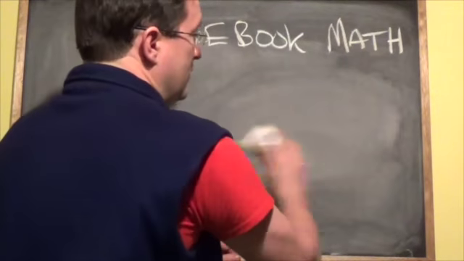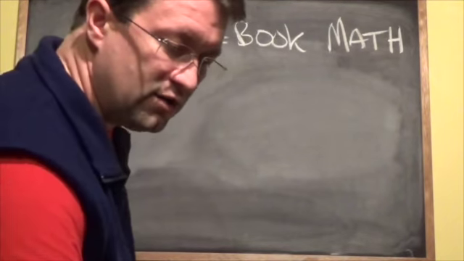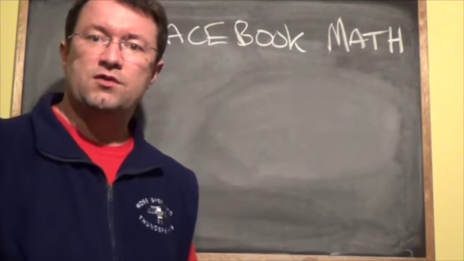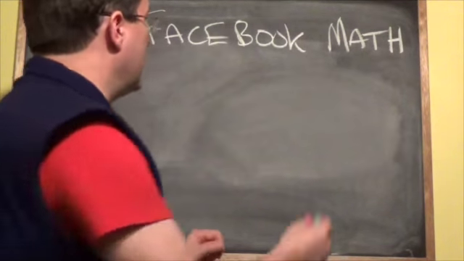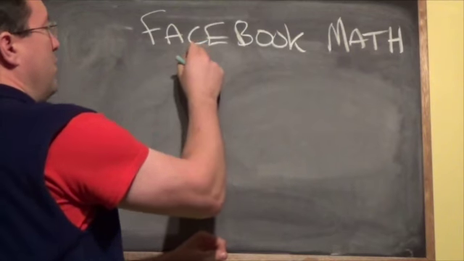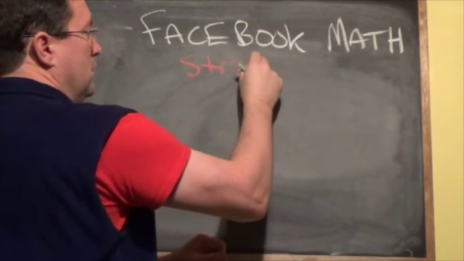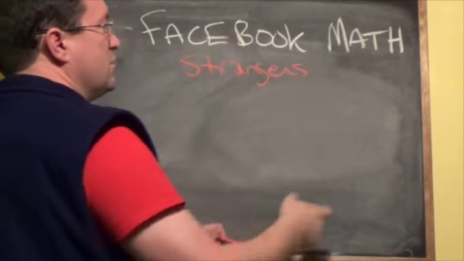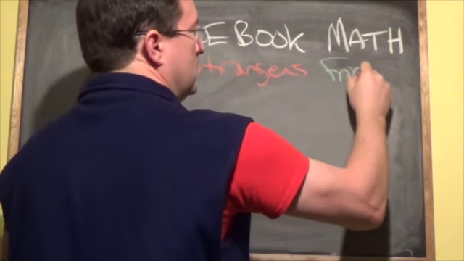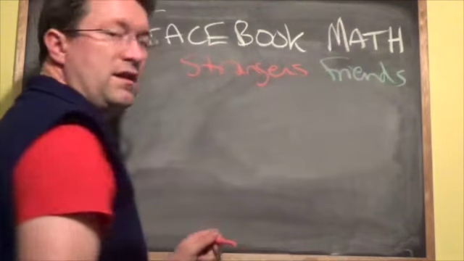Now, to demonstrate that, it's actually not all that hard to do, seeing as it is close to Christmas. Let's use red and green. So let's say, for example, that red refers to strangers and green will be friends.